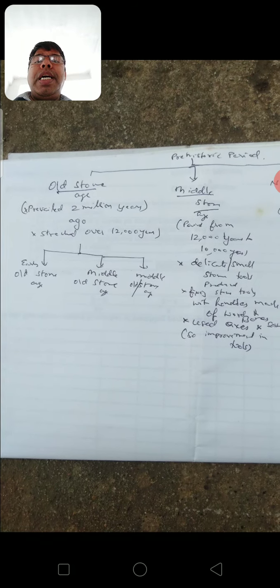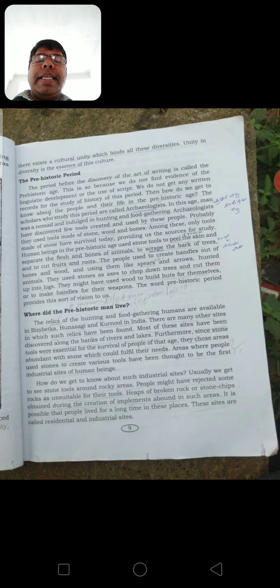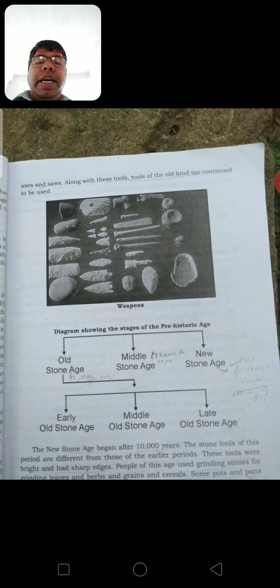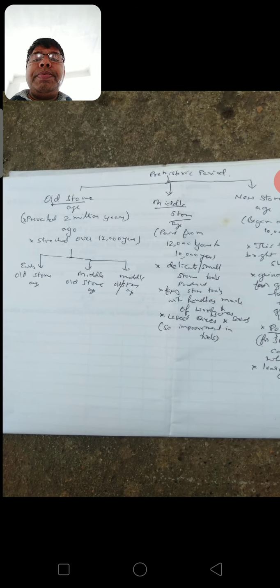Again, we can divide this Old Stone Age into early Old Stone Age, middle Old Stone Age, and then late Old Stone Age. So in this way we can divide the Old Stone Age into three types. It prevailed, remained, nearly 2 million years.